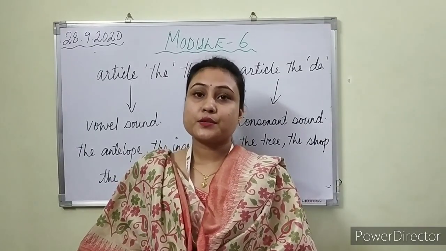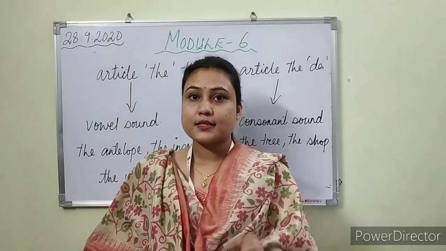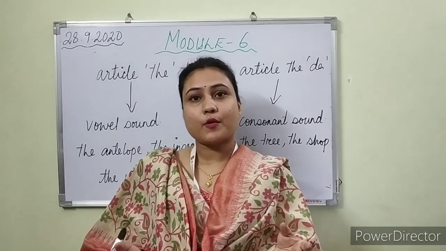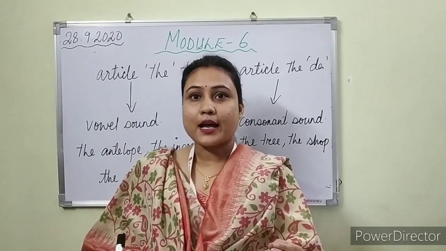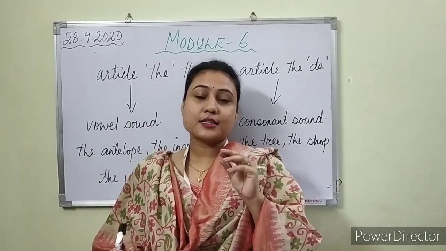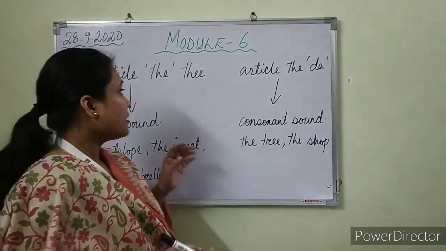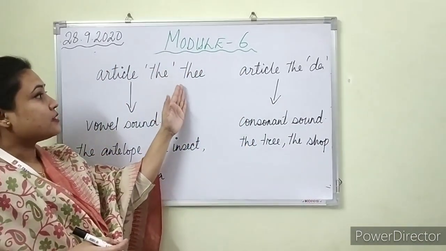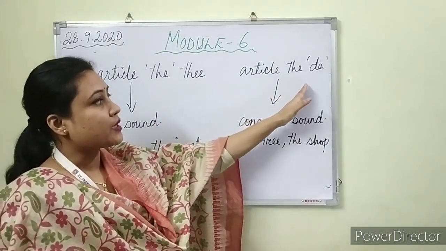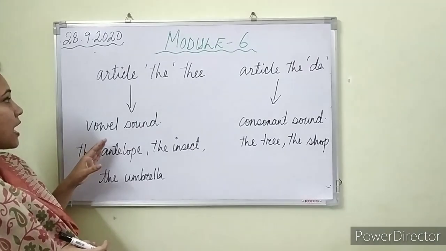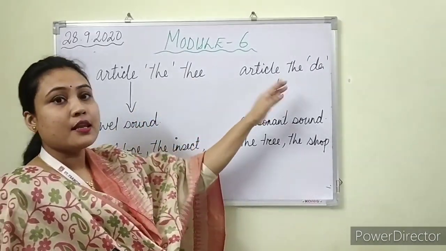Before moving to the textual exercise, let's check out one more instance. As we were talking about the article the, my dear students, the article the is pronounced in two ways. What are they? One is pronounced as thee, and one is pronounced as thuh.